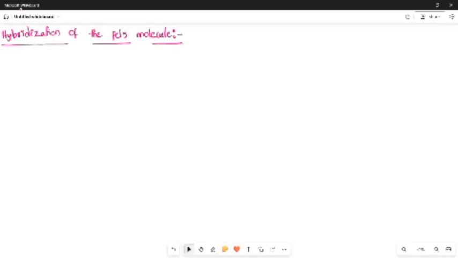The intermixing of valency atomic orbitals which have differences in size, differences in shape, and almost equivalent amounts of energy. The energy difference should not be too large. We mix these valency atomic orbitals to produce a different set of orbitals. Those different sets of orbitals are called hybrid orbitals and the phenomenon is called hybridization.